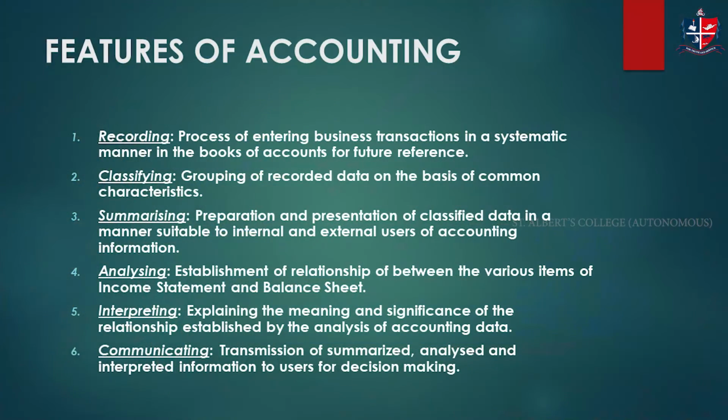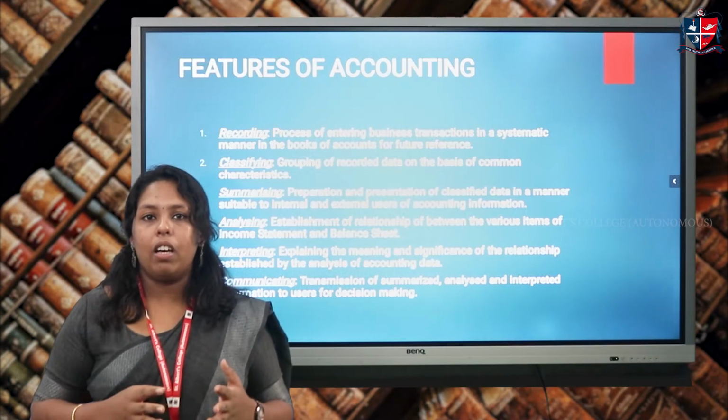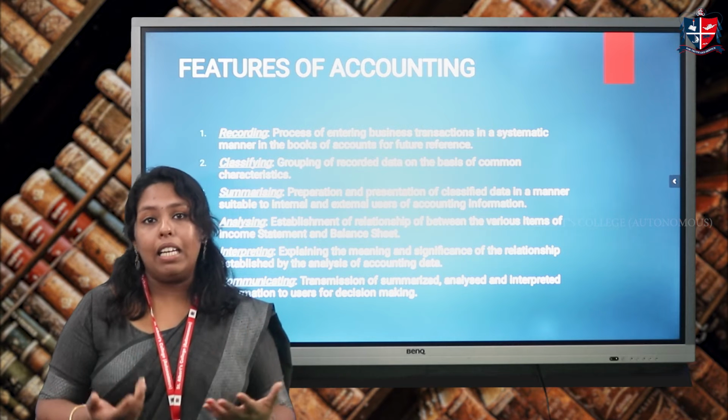The next feature is summarizing. Once we have classified the data, we prepare and present it in a suitable manner that is helpful for both the internal and the external users of accounting data. This accounting information is needed for many kinds of users.